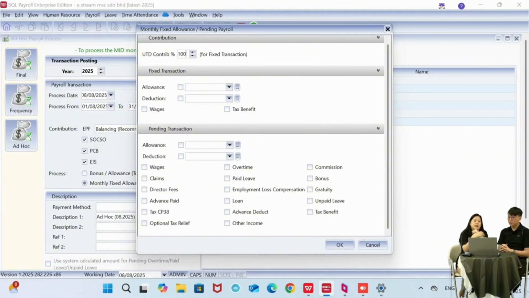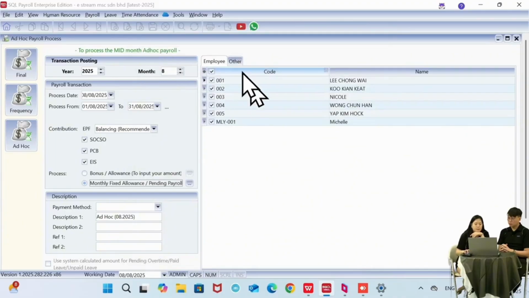If I decide that I just want to calculate PCB just for my bonus portion, I can just put in 0 over here. Okay, and then at the bottom here, I just click on whichever transaction that I'll be releasing. So I'll be releasing bonus. I can just click on bonus, click on OK.